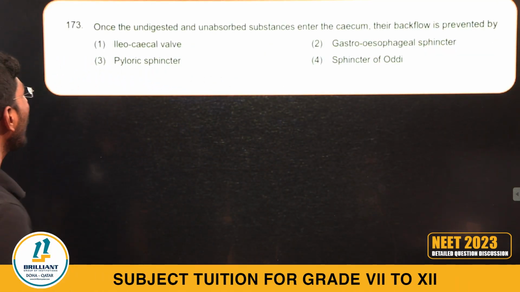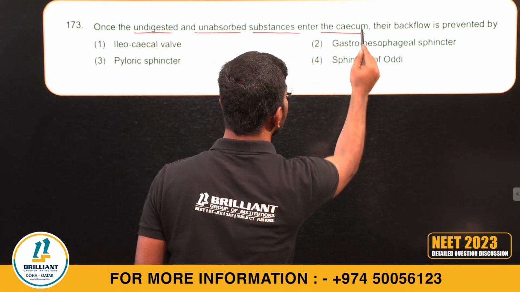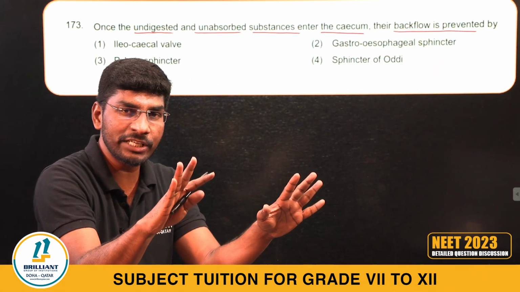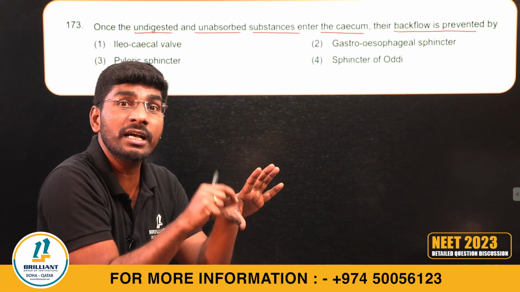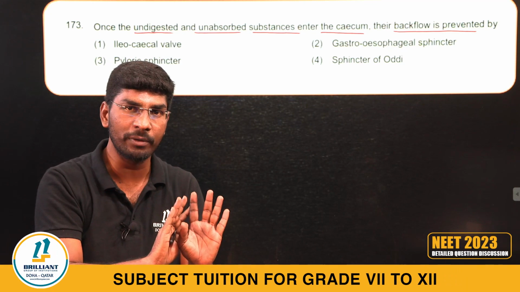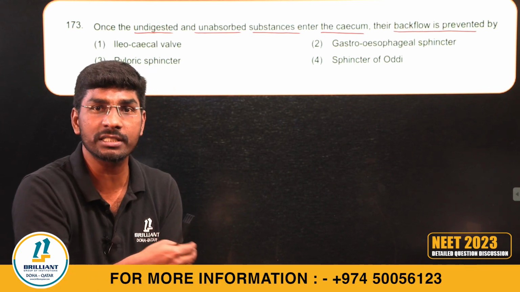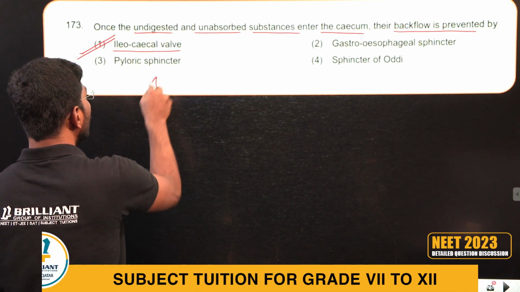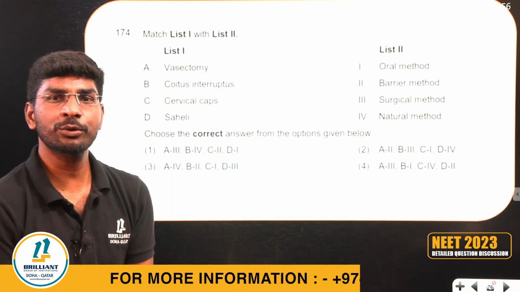173. Once the undigested and unabsorbed substances enter the cecum, their backflow is prevented by a wall. The small intestine completes digestion and opens into the large intestine, whose first part is called the cecum. There is the ileocecal valve. After receiving the undigested food material, that valve closes, so undigested food cannot come back into the small intestine. What is the wall called? Ileocecal wall. Option 1. Human digestive system.